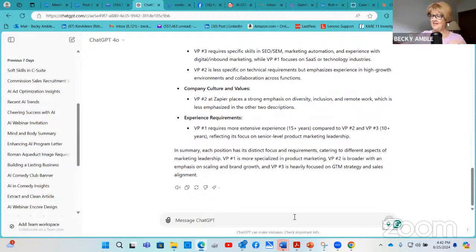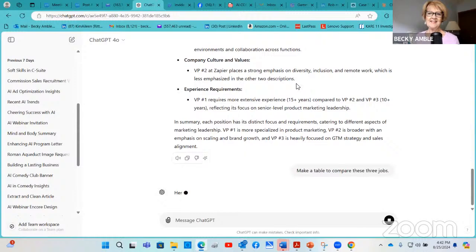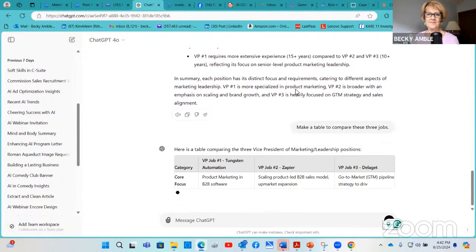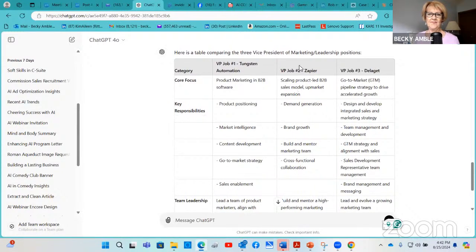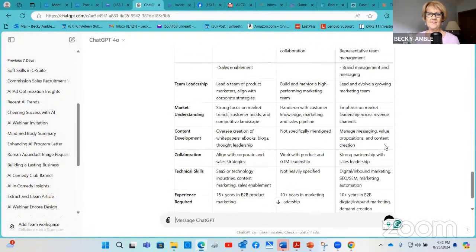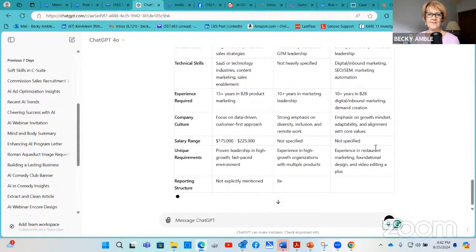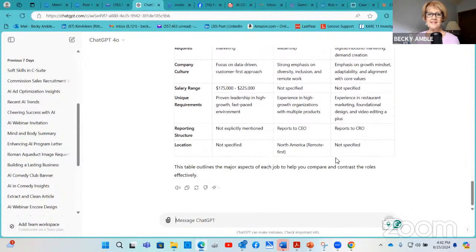Well, to make it even more helpful, I'm going to tell it to make a table. All right, make a table to compare these three jobs. Let's have it do that. All right, there you go.